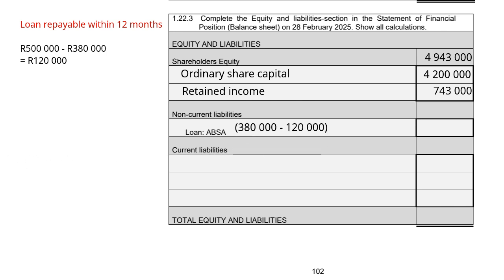We will say 380,000 minus the 120,000 that's going to be payable within the next 12 months to give you 260,000 Rand. So our non-current liabilities then adds up to 260,000 Rand. For our current liabilities, we can start with the loan payable within 12 months, which we know is the 120,000 Rand.